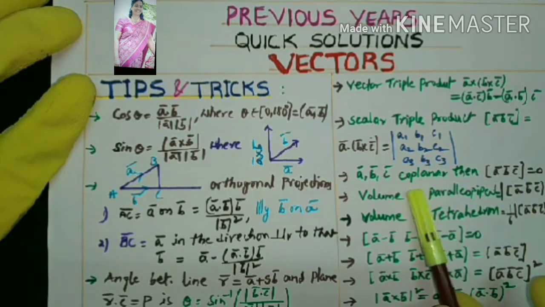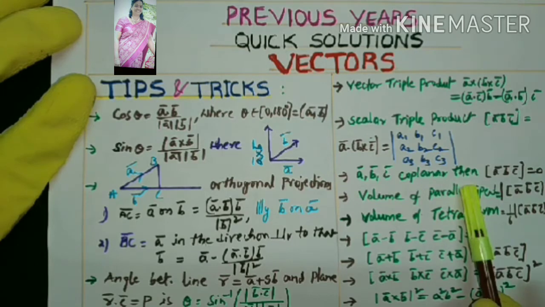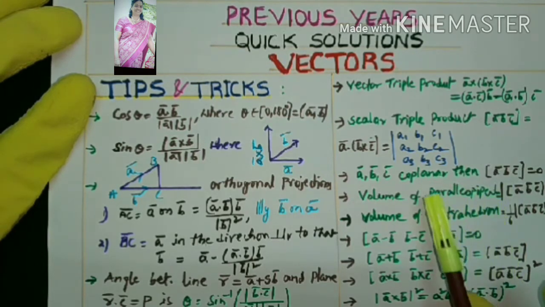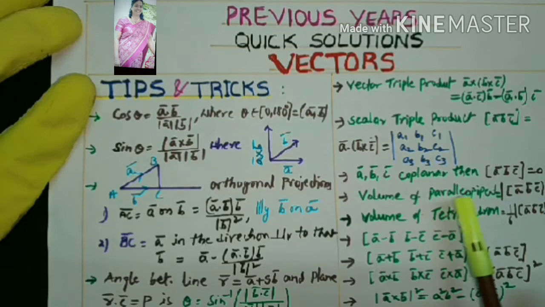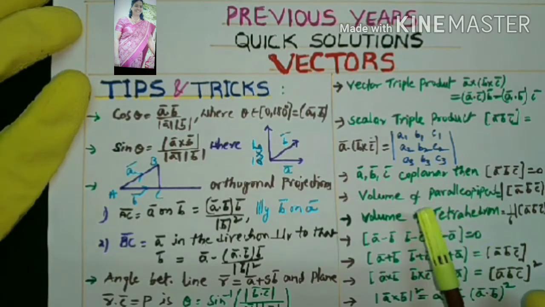Coplanar also means lie in the same plane. The question may say coplanar directly, or indirectly may use the words lie in the same plane. We have to know alternate words also.